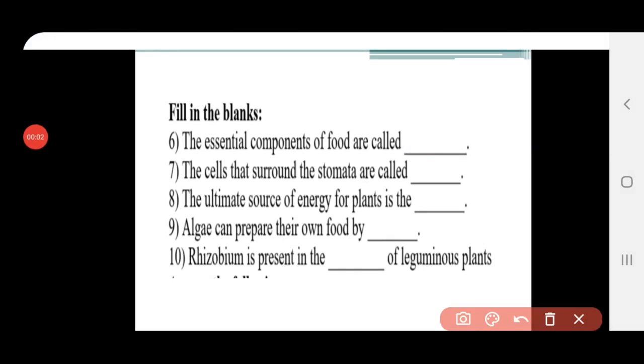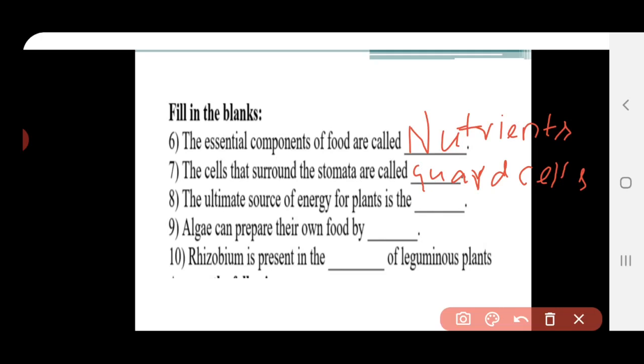And next, seventh question, the cells that surround the stomata are called dash. So what are the cells that surround the stomata? It is guard cells. The spelling is G-U-A-R-D, guard cells. Next, energy for the plant.